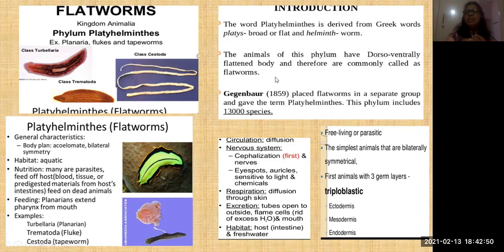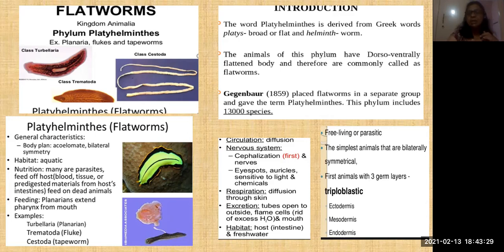They are dorsoventrally flattened, means like this. It is flat dorsally and ventrally. Dorsally means the upper part, ventral means the lower part. They are very flat. Here, Gegenbaur, in 1859, placed the flatworms in a separate group. That's why he gave the name Platyhelminths. Previously, Platyhelminths and Nematohelminths were both in the same group. But now it is differentiated into two groups, two phyla, Platyhelminths and Nematohelminths, otherwise called nematodes.